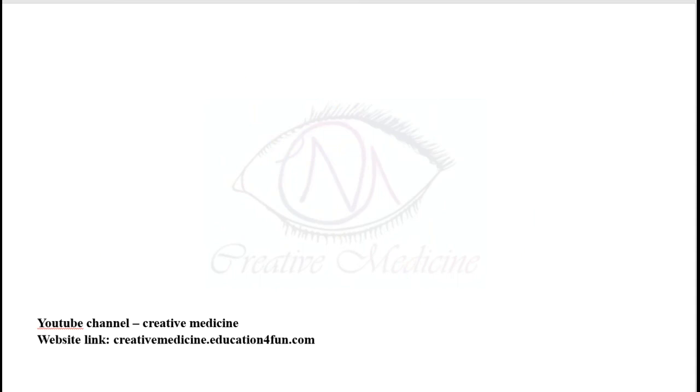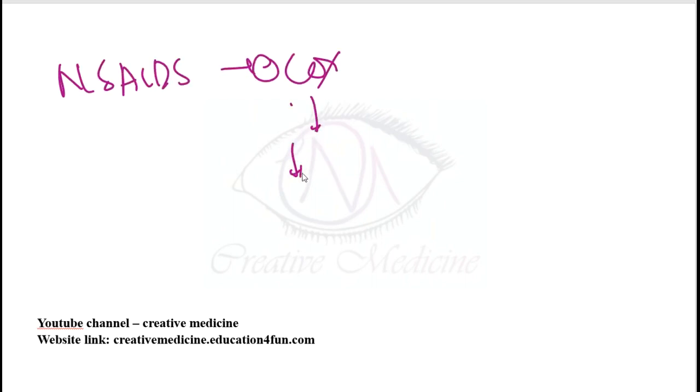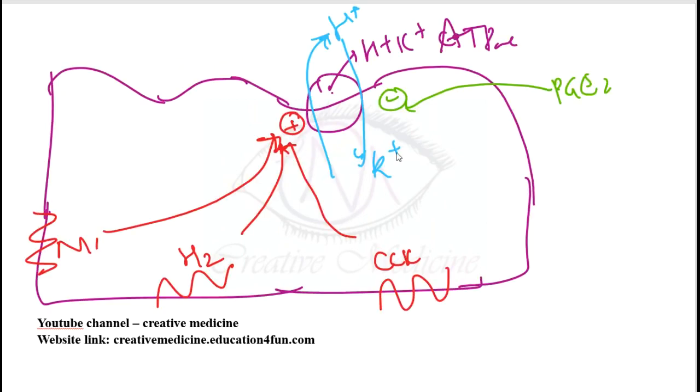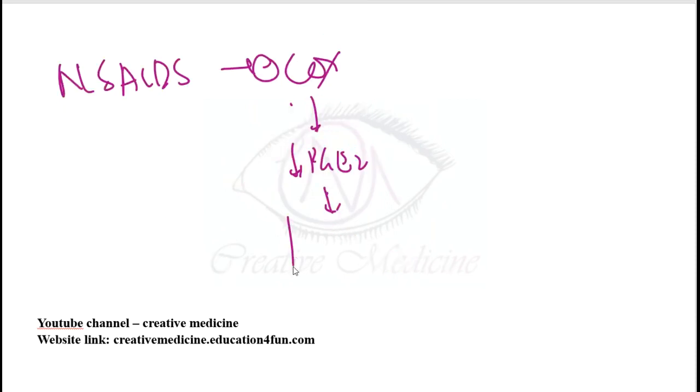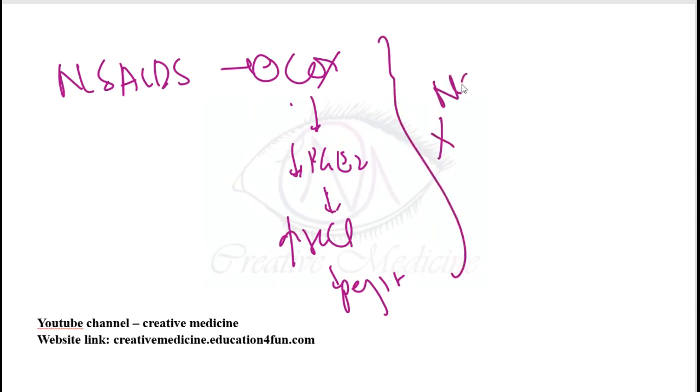Now we will see the first drugs which can be used. If we use NSAIDs, they will inhibit the COX enzymes and thus decrease the prostaglandin E2 production. Prostaglandin E2 inhibits HCl production, so once it is inhibited by the NSAIDs, there will be increased HCl production, leading to peptic ulcers. In order to prevent this, we have to give